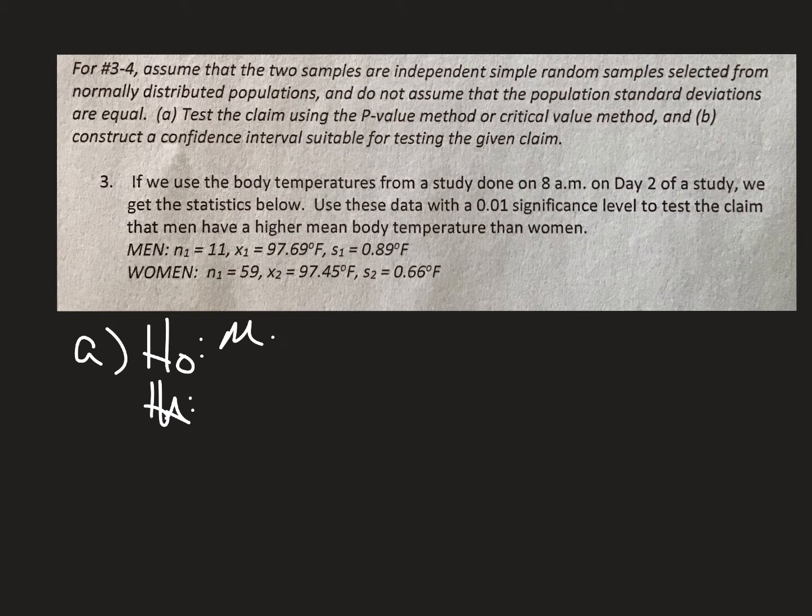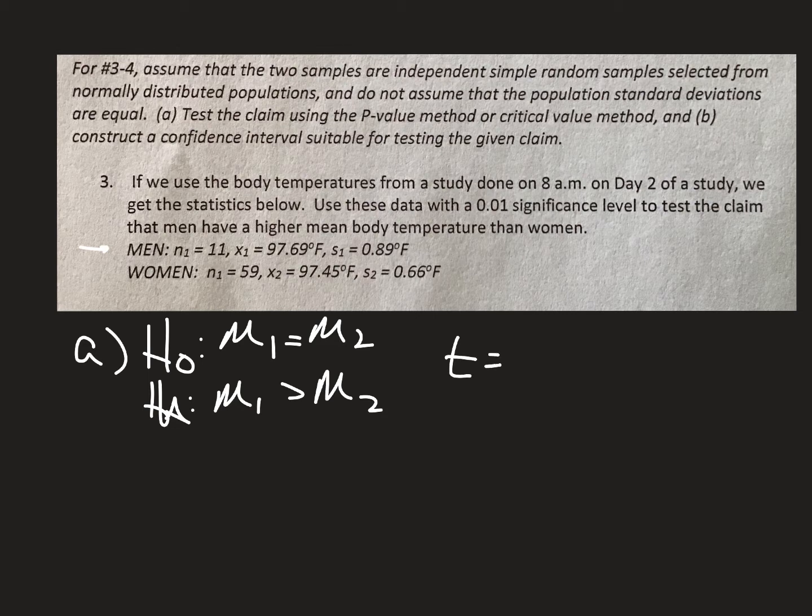So what we're going to do first is say our H0 is that they are equal, and the men come first here in the chart. So we're going to say that the men have a higher mean temp, so Ha is mu1 greater than mu2. All right, on my calculator, I'm going to STAT, TESTS, and looking for 2-SampTTest, which is number 4. I punched in all the stuff that they gave me in the problem for the x̄1, S1. Just make sure you put stuff in the right spot. Go down where it says the Ha is mu1 greater than mu2. Do not just check no for pooled. Go to calculate, hit calculate, and here's what I'm getting.